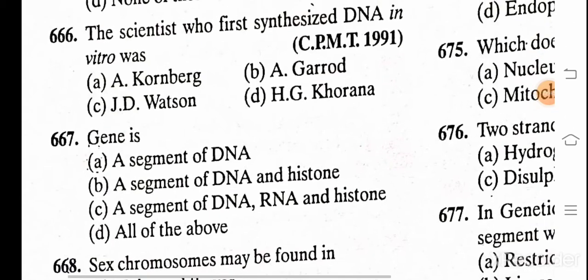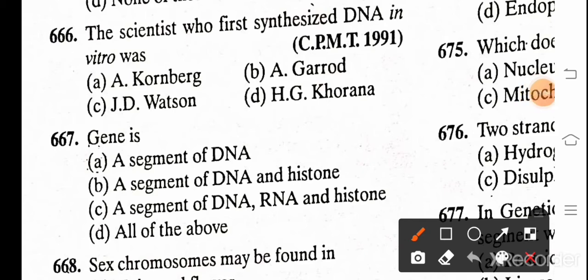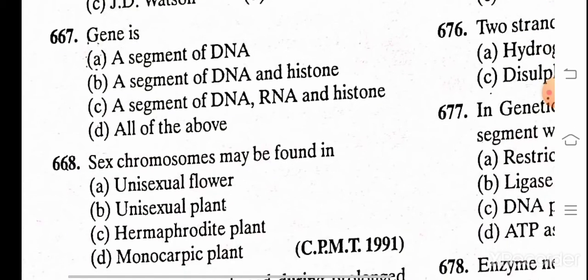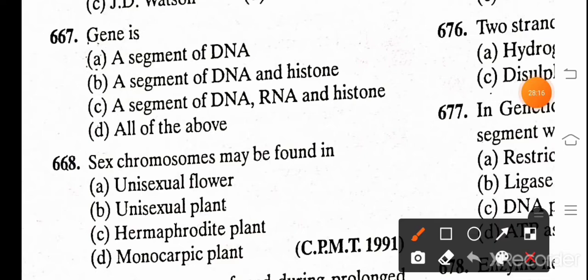The scientist who first synthesized DNA in vitro was, and the correct answer is D. H.G. Khorana. Gene is A. a segment of DNA, B. a segment of DNA in histone, C. a segment of DNA, RNA and histone, D. All of the above. And the correct answer is a segment of DNA.